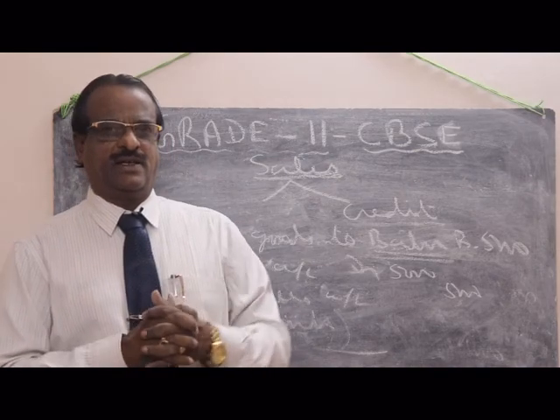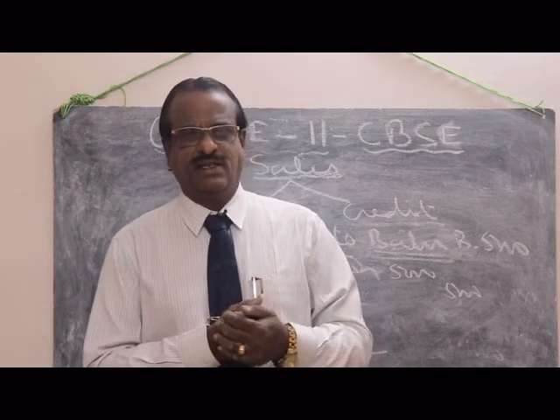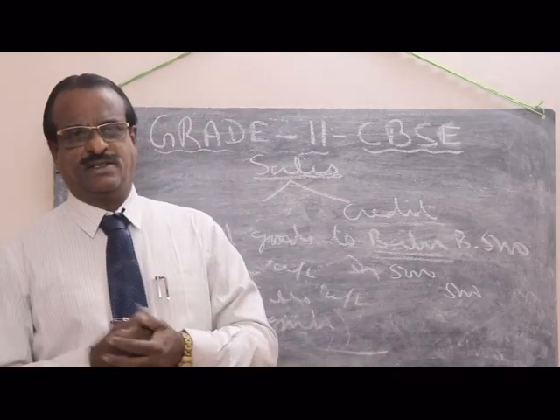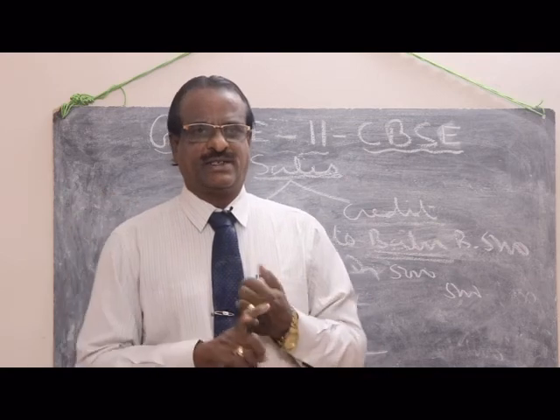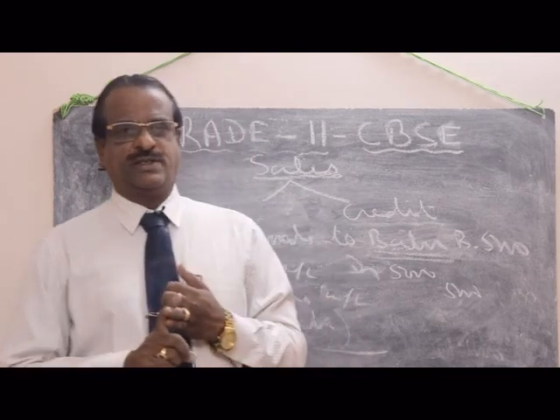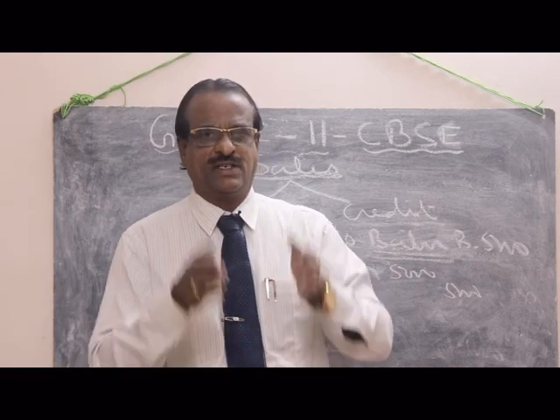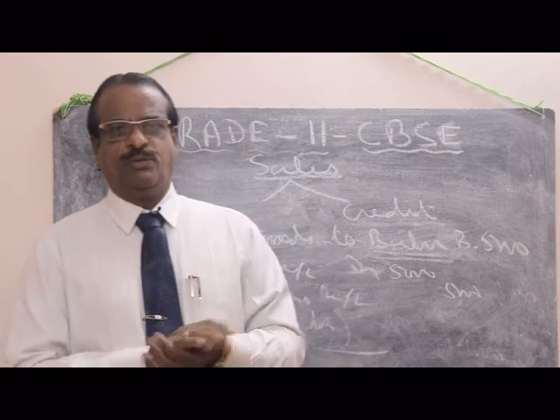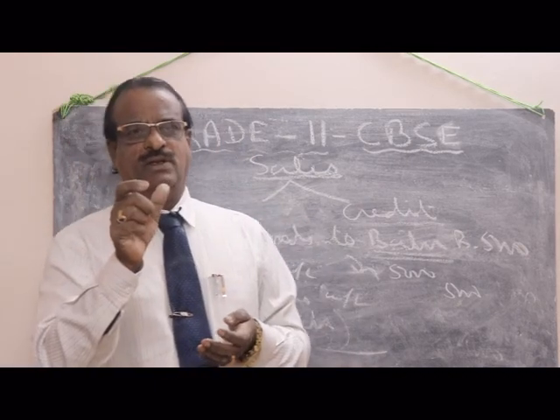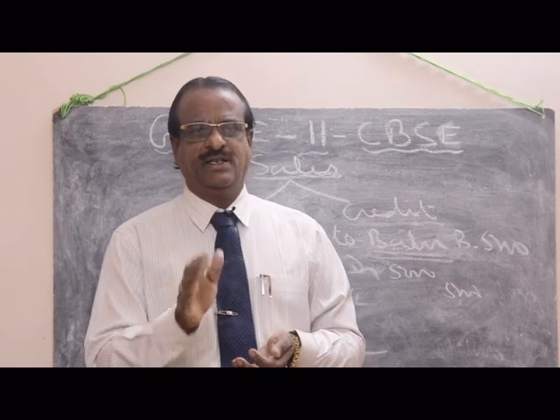The same in sales. There are two types: cash sales and credit sales. Cash sales means sold goods for cash. Sold goods to Babu for cash, these are cash sales. Suppose sold goods to Babu, only a name in the transaction, so it is a credit sale.